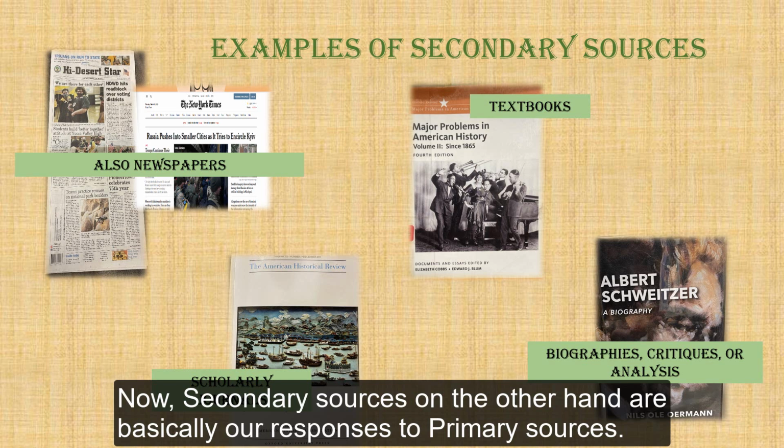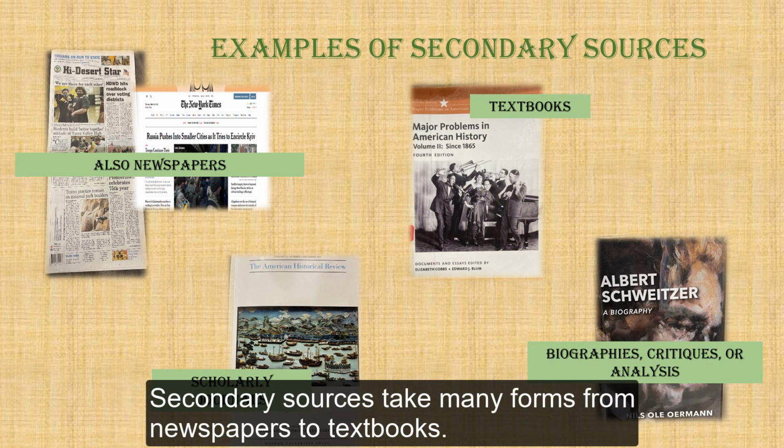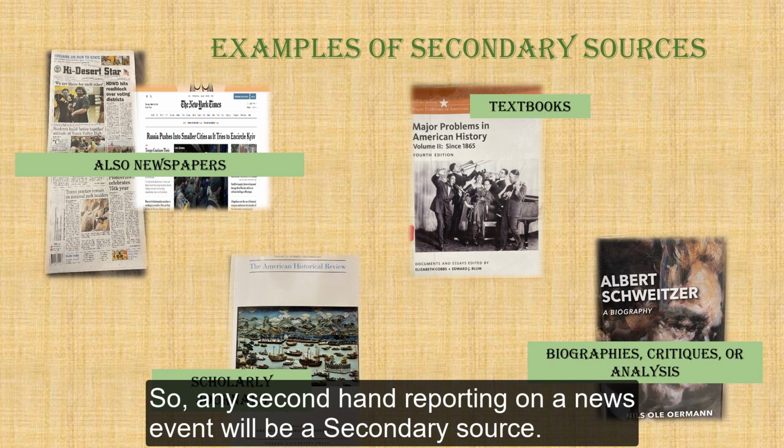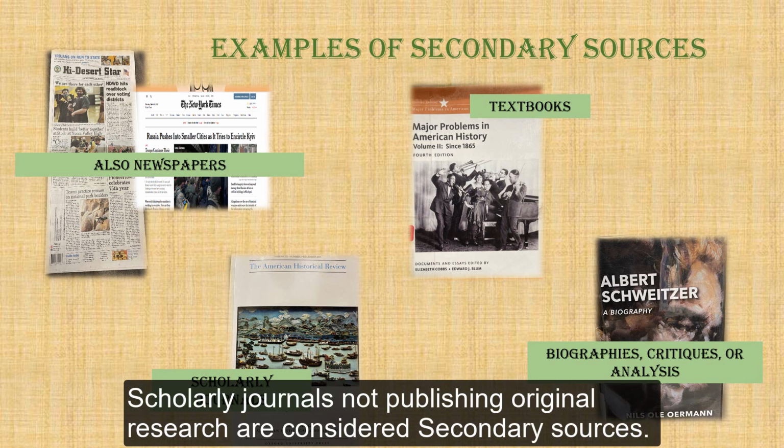Now, secondary sources, on the other hand, are basically our responses to primary sources. Secondary sources can take many forms from newspapers to textbooks. So any second-hand reporting on a news event will be a secondary source. Scholarly journals not publishing original research are considered secondary sources.